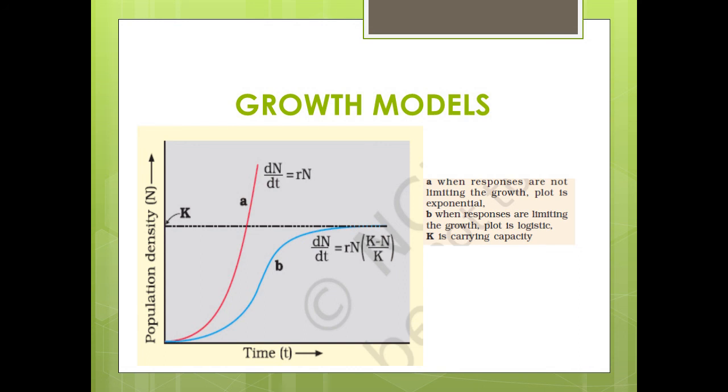Now the formula: dN/dt is equal to rN times (K minus N)/K, that is equal to rN times (1 minus N/K). Here d is equal to rate of change, N is equal to number of existing individuals, t is equal to time, dN/dt is equal to rate of change in population size, r is equal to intrinsic rate of natural increase, (K minus N)/K, or 1 minus N/K, is equal to environmental resistance, with K being the carrying capacity of the area.